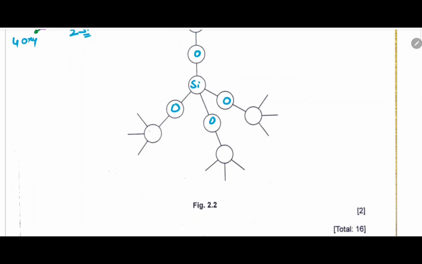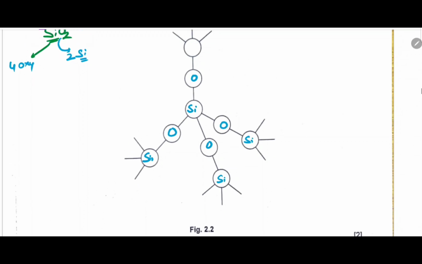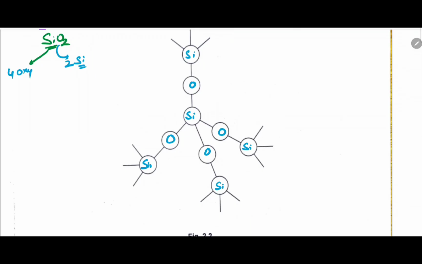Now this oxygen is connected to one more silicon, so this will be silicon again here, then again silicon, then silicon, and then silicon. So this should be the answer for this structure. Central silicon and then oxygen, then silicon bonds.